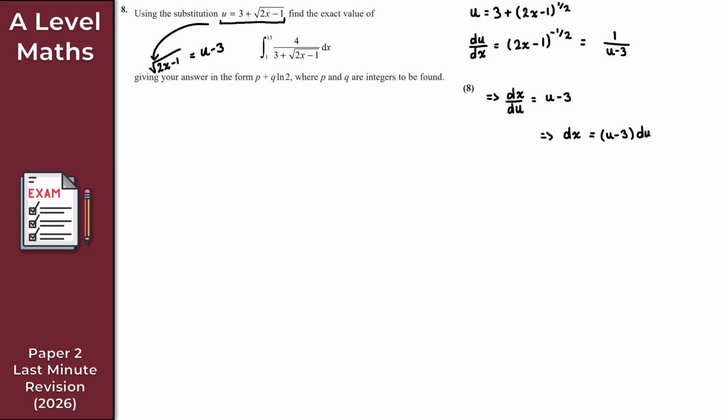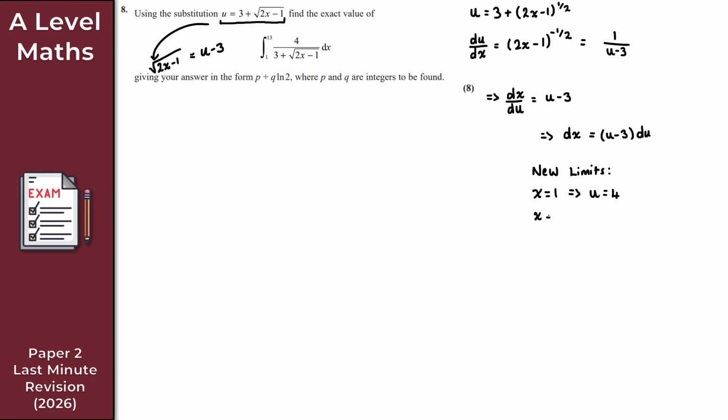And I think at this point we now have everything we need to rewrite this integrand. Actually, what I also need here is the new limits. Let's not forget those. So for the new limits, we use the original, or the old, limits. So when x is 1, what do I get for u? So u is this here, so I get the square root of 2 times 1 minus 1. That's root 1, which is 1. 3 plus 1 gives us 4. So u is 4 when x is 1.